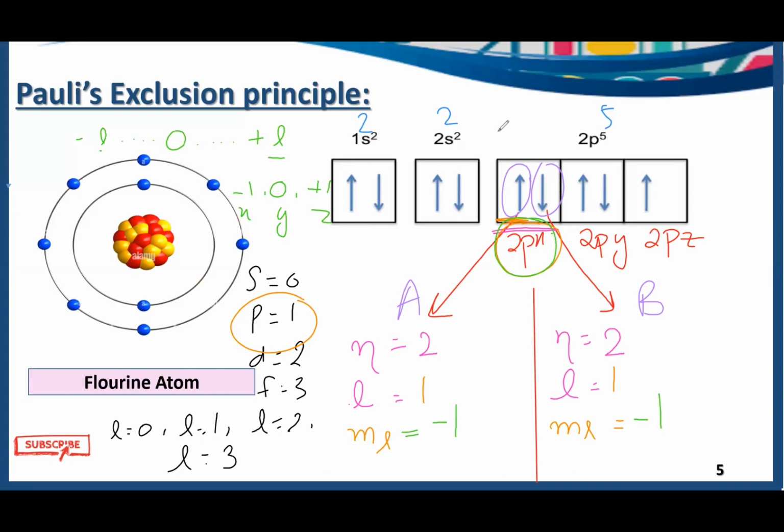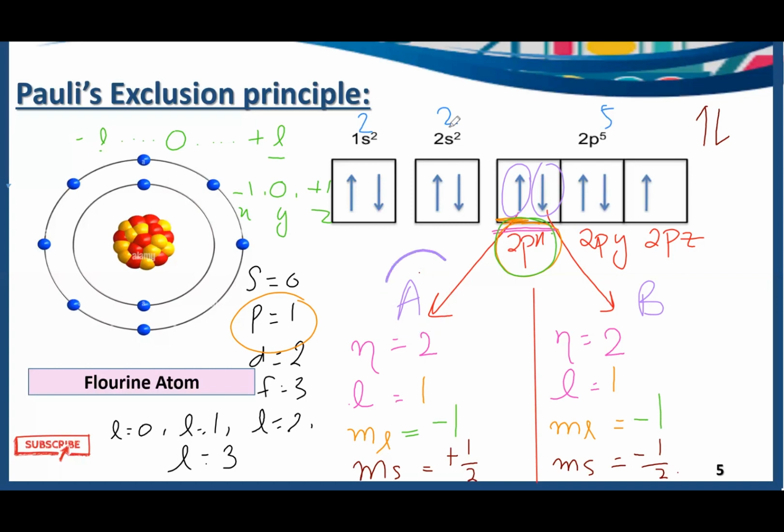Now we are left with just the spin quantum number. Spin quantum number is represented by ms. Here we have two electrons, one with the upward direction and the other with the downward direction. The electron with the upward direction has spin quantum number plus 1 by 2, and the one with the downward direction has minus 1 by 2 spin quantum number.